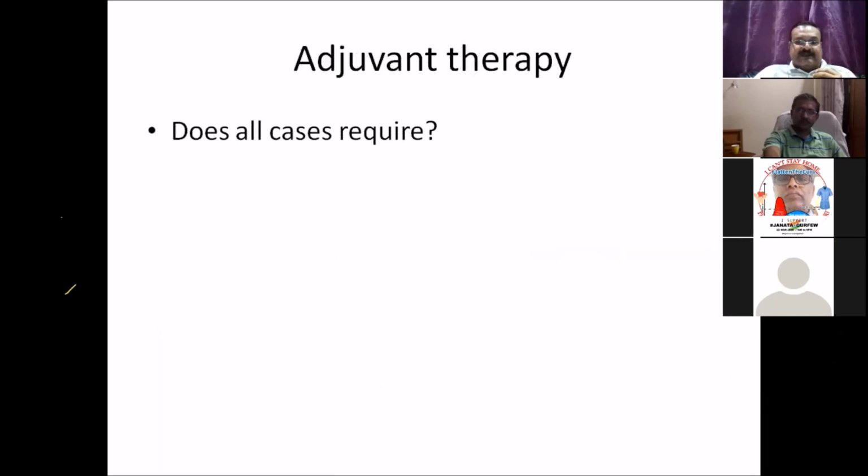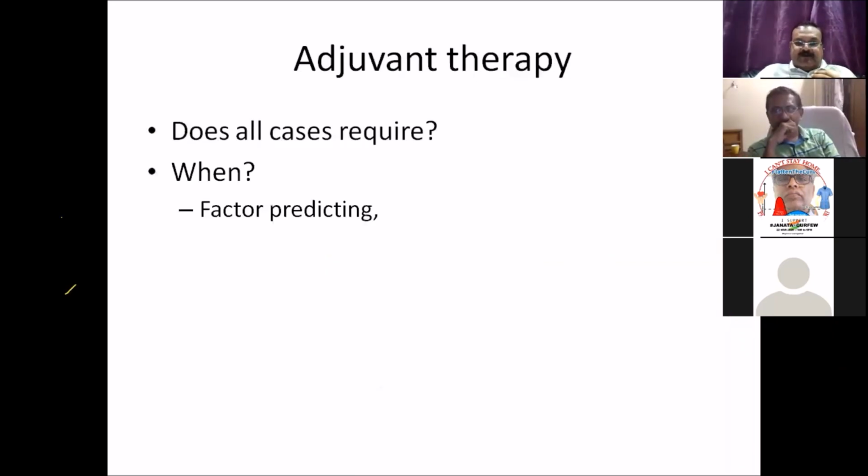So the question is, do all cases require adjuvant therapy? What are the factors which predict the use of adjuvant radiotherapy, or what are the predictors of survival in cases of soft tissue sarcomas? I think chemotherapy is one thing which has not proven to prolong survival as much as we expected.